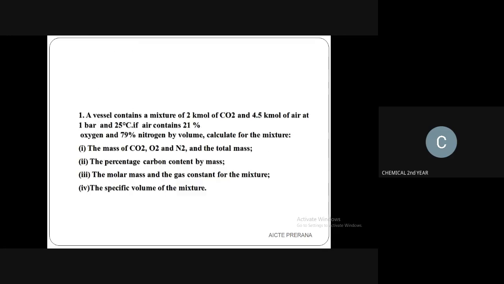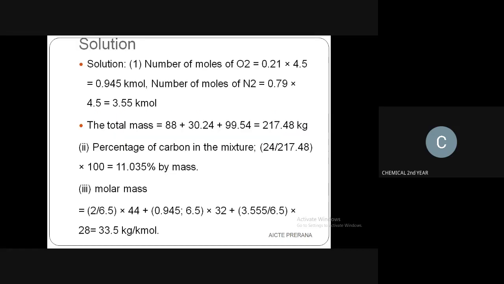Here they have also mentioned carbon dioxide. For that also we are going to find the mole fraction, for CO2, O2, and N2. All of these we have to convert to moles. They have given the fraction, and we have to convert it to moles.